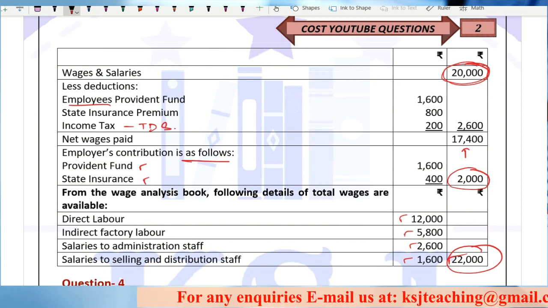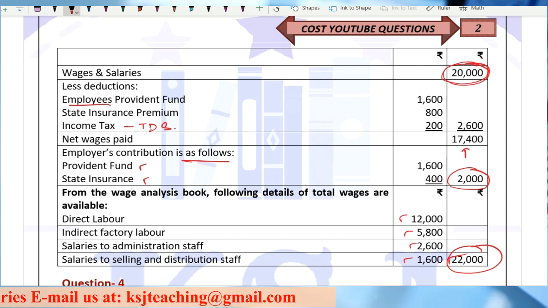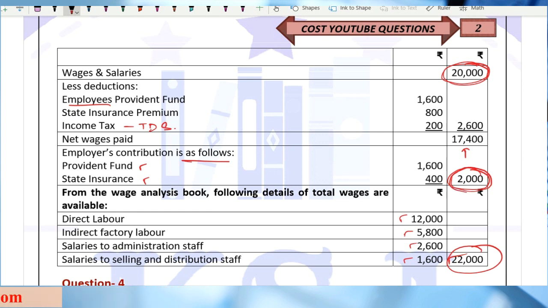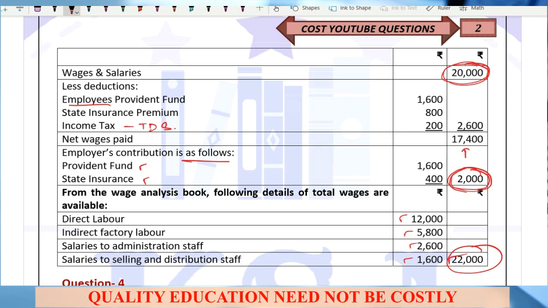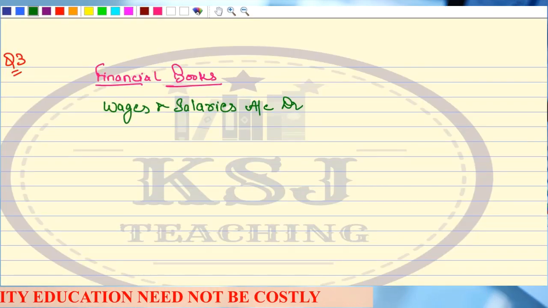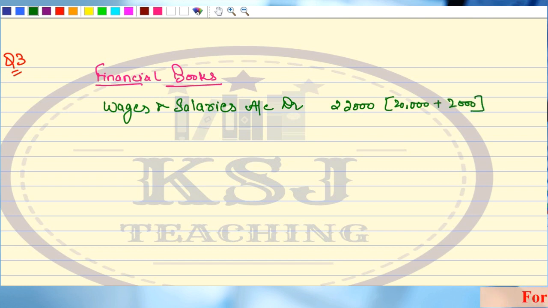What is your total expense of wages? 20,000 or 22,000? Sir, 22,000, because this 2,000 is also a part of wages only, right? Instead of paying him, we are redirecting it to the PF. That's it. Right? For us, it is an expense. It is wages, right? So the total wages will be 22,000. Right? That is 20,000 plus 2,000, that is the employer's contribution.